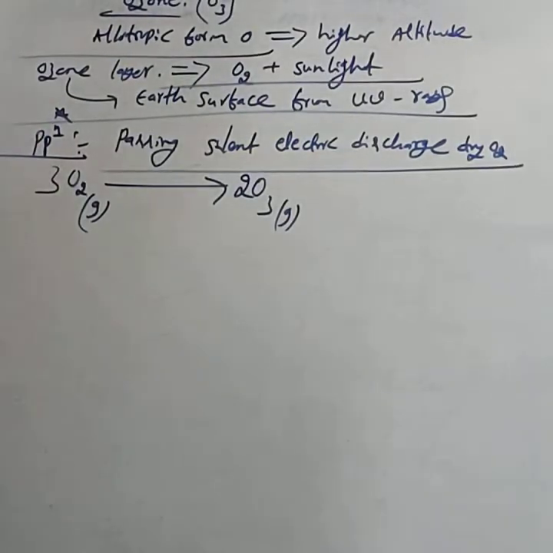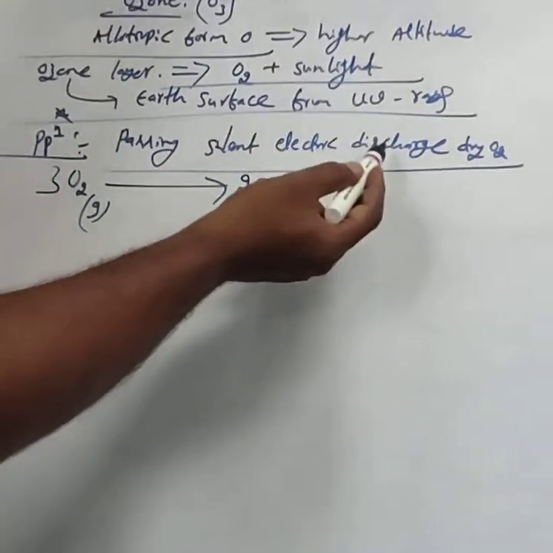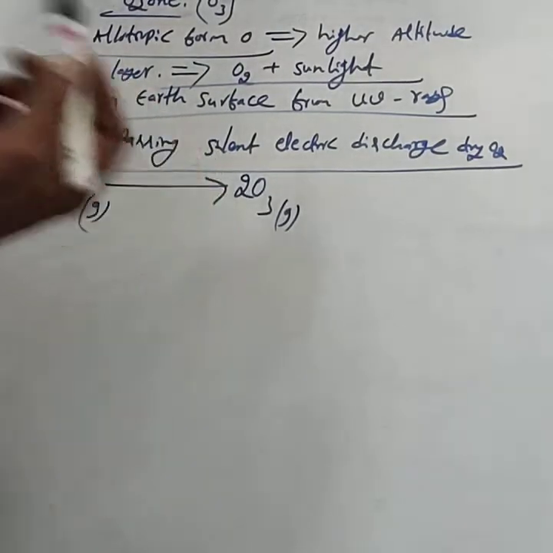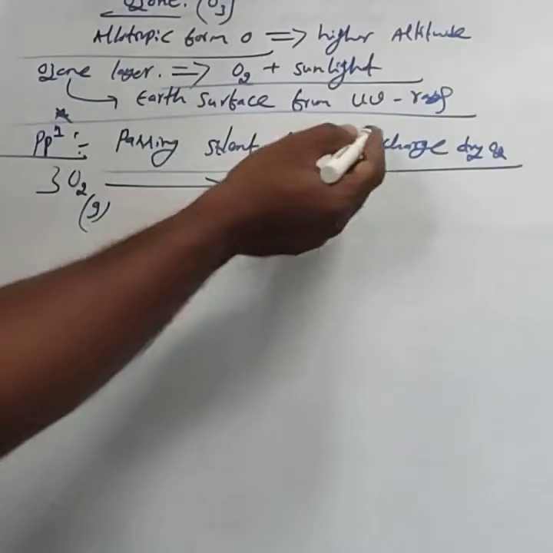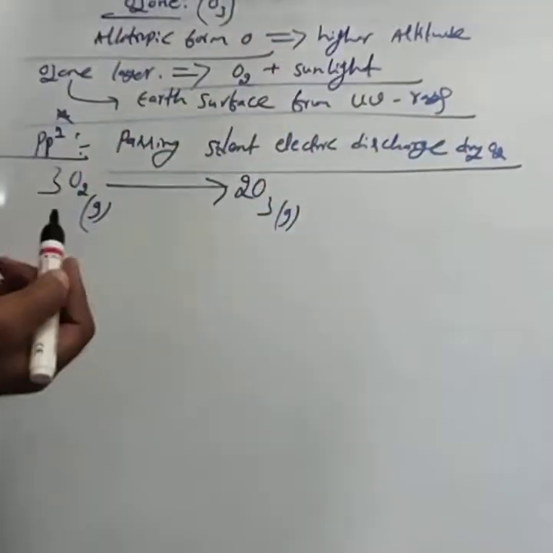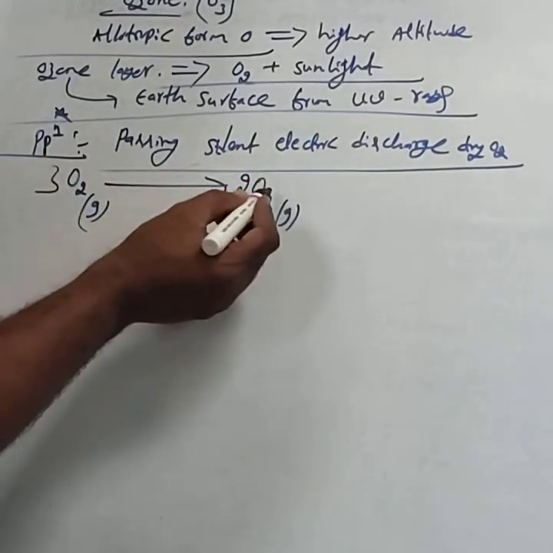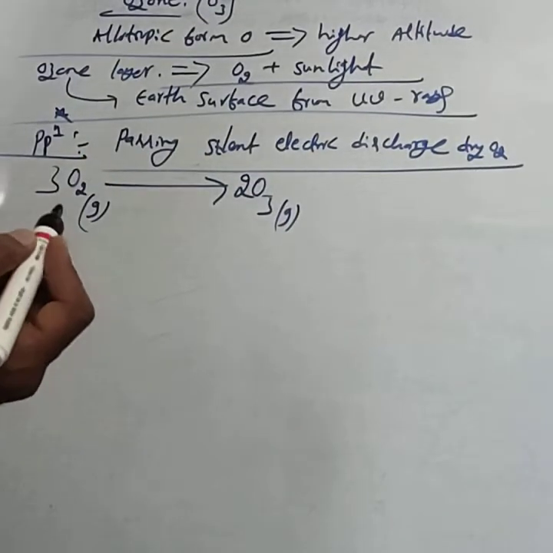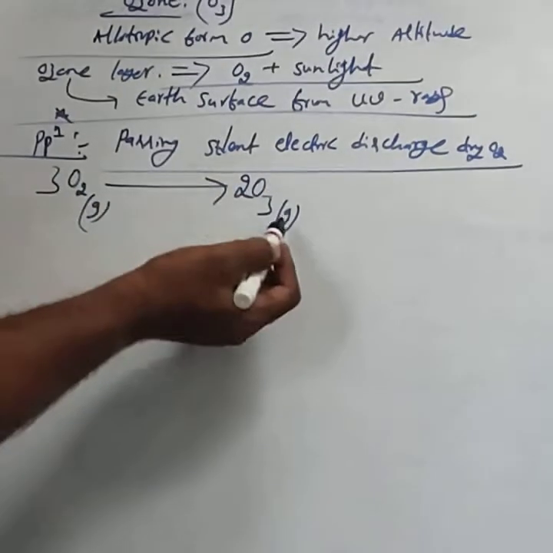This is the preparation by passing silent electric discharge through dry oxygen. If we pass the silent electric discharge, that is electric current, into dry oxygen, oxygen gets converted into ozone. That product we call ozonized oxygen. Very simple reaction: 3O2 gas gives 2O3 gas.